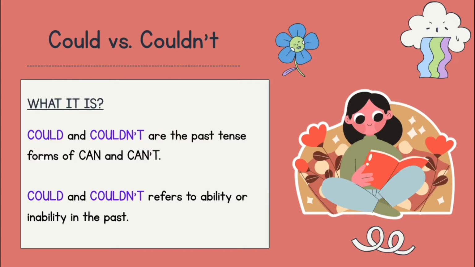We use couldn't to mean that we were not able to do something in the past, for example, when she was 1, she couldn't speak. So could is something that we were able to do in the past, but couldn't is something that we were not able to do in the past.